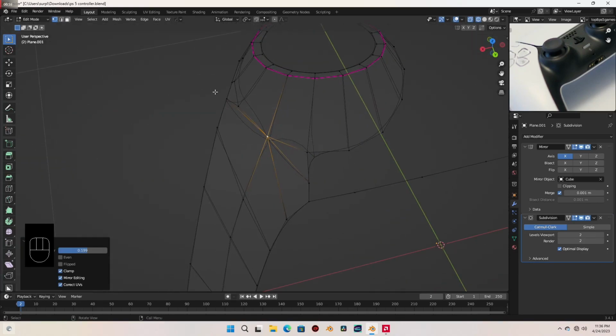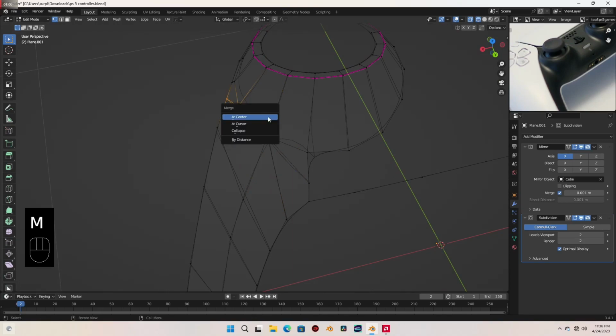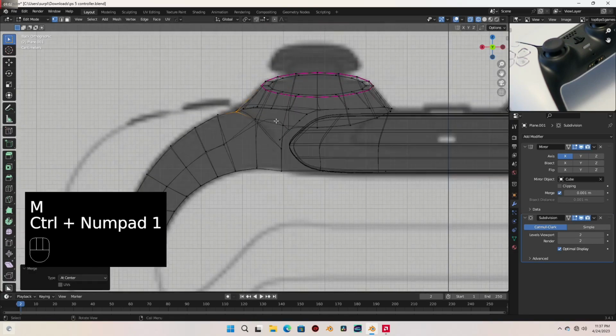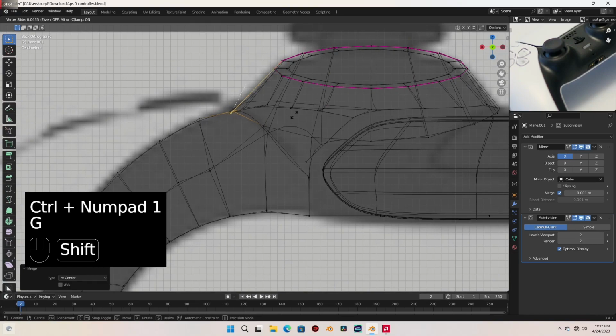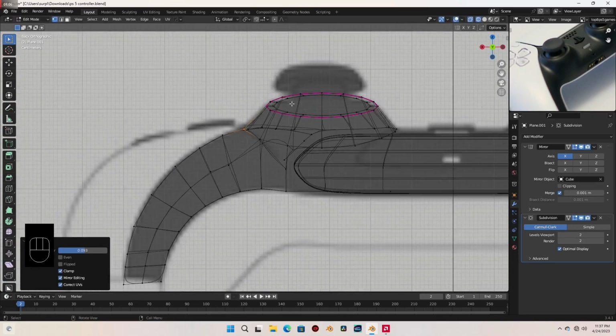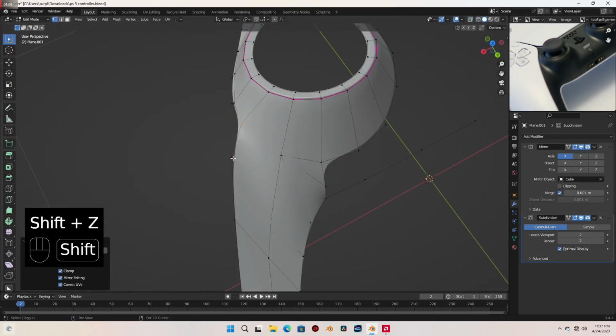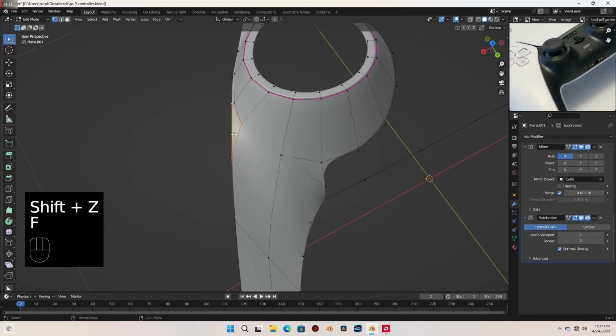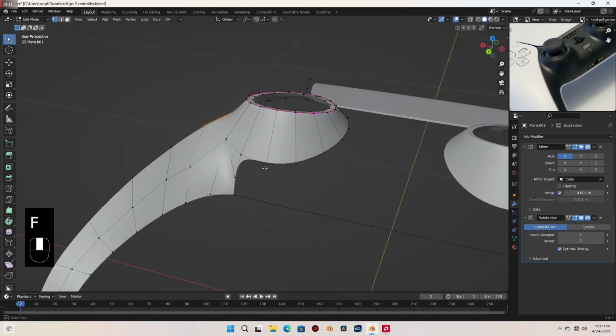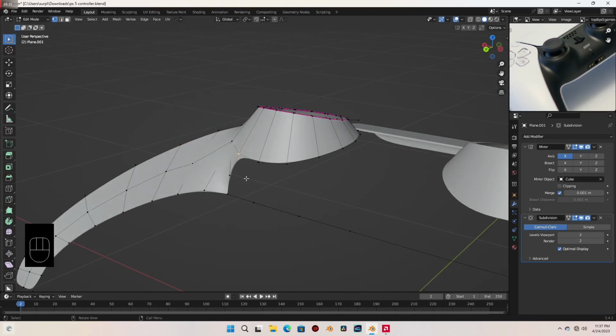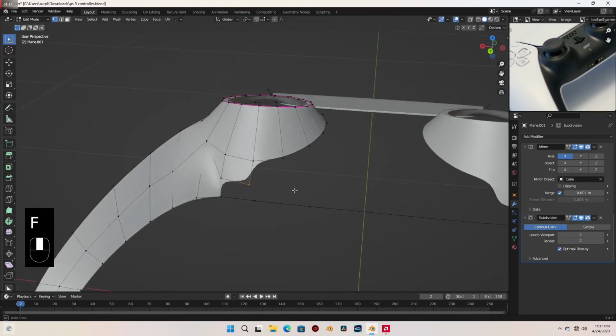Okay, let's select these two also, press M, choose at center, and I'm going to slide that up as well. And let's select these and press F to fill that. Select that vertex too and press F to create a face.